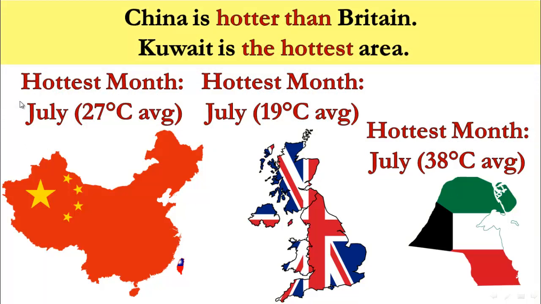What about the hottest months of these countries? Yes, good. China is hotter than Britain. What about Kuwait? Kuwait is the hottest area of the three countries.